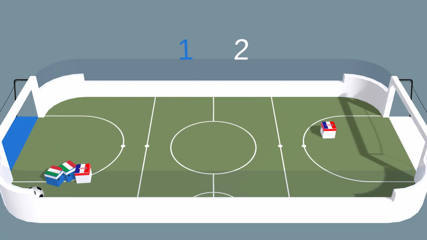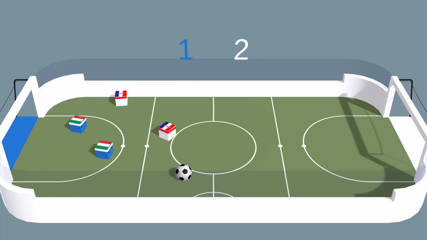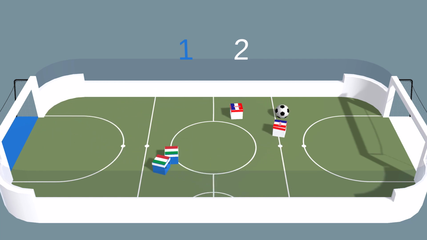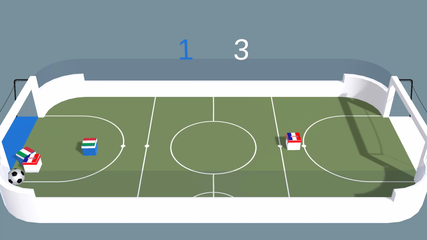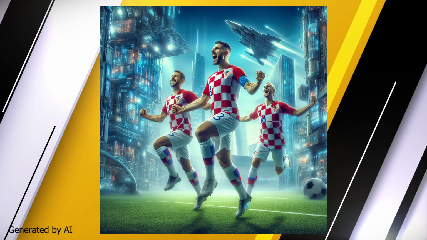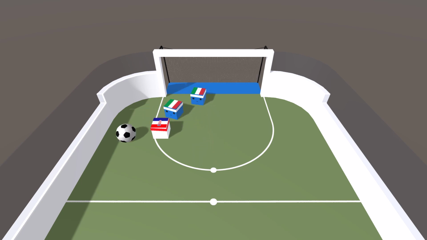The Croatians almost scoring there. The Italians are defending well, soaking up all the pressure from the Croatia players. Still defending. Ooh, he missed the ball there. Oh, and Croatians found a way through in the end. The defender tried to stop the ball but was unlucky.